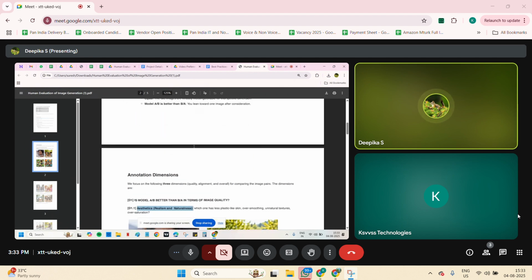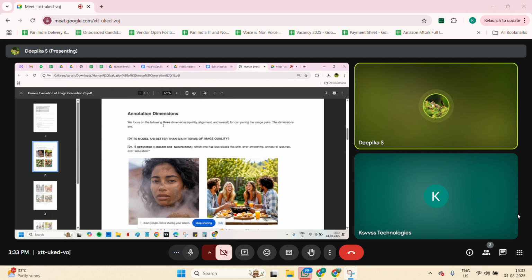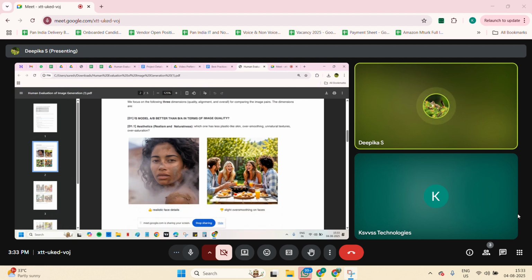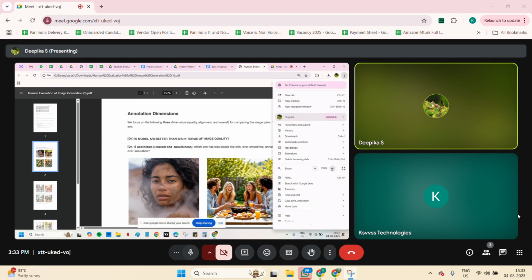Okay, so first condition you understood, right? We will have two images and a prompt will be there. So I will take you through what are the questions we will be getting here. Aesthetic is the first question. That means whether that is real or natural, we need to find it. So we will have two images like this. We need to check aesthetic.